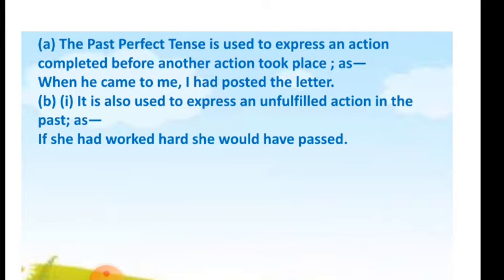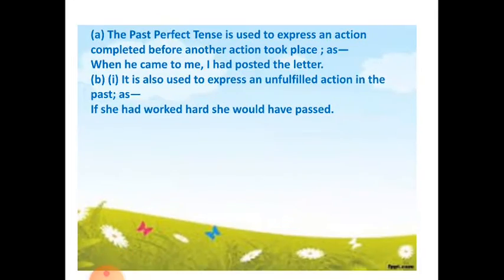It is also used to express an unfulfilled action in the past. पास्ट में अगर कोई एक्शन फुलफिल नहीं हुई है, ख़त्म नहीं हुई है, at that time we use the past perfect tense. If she had worked hard, she would have passed. So this shows that there is non-fulfillment of one action, that is passing. She has not passed, but if she had worked hard, she would have passed. So this is where past perfect tense is used.